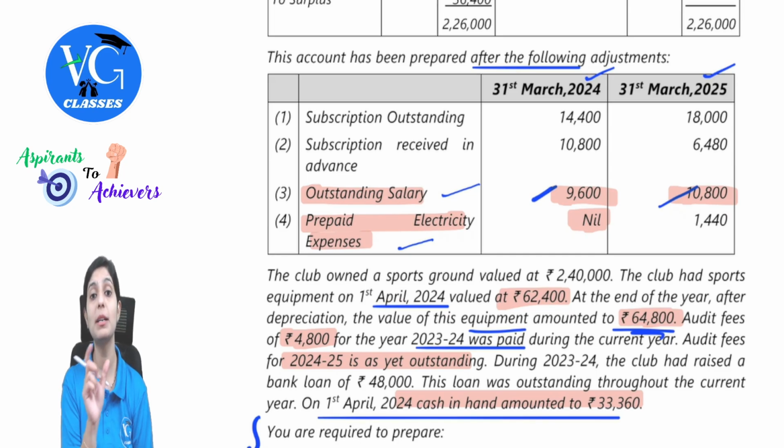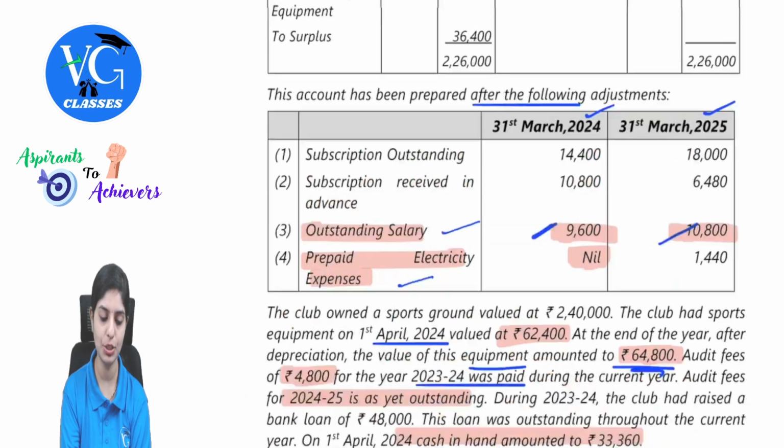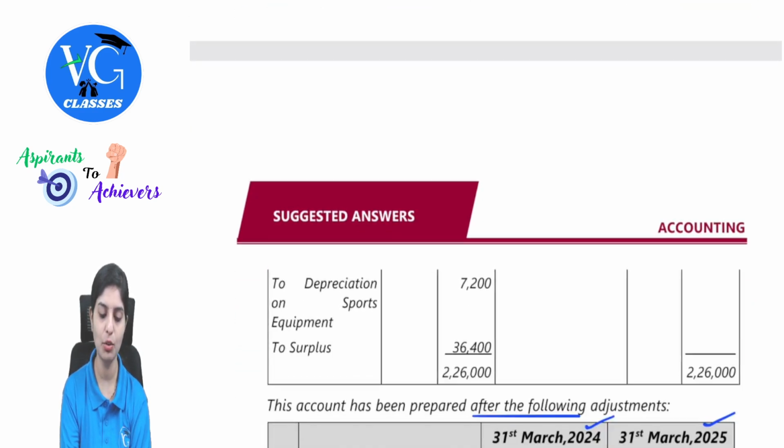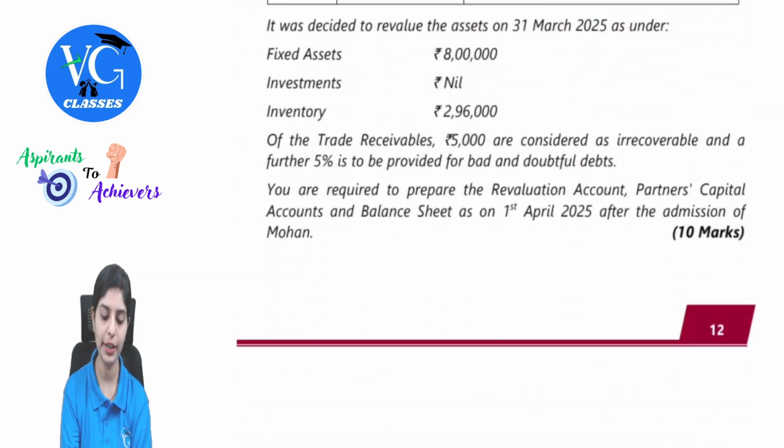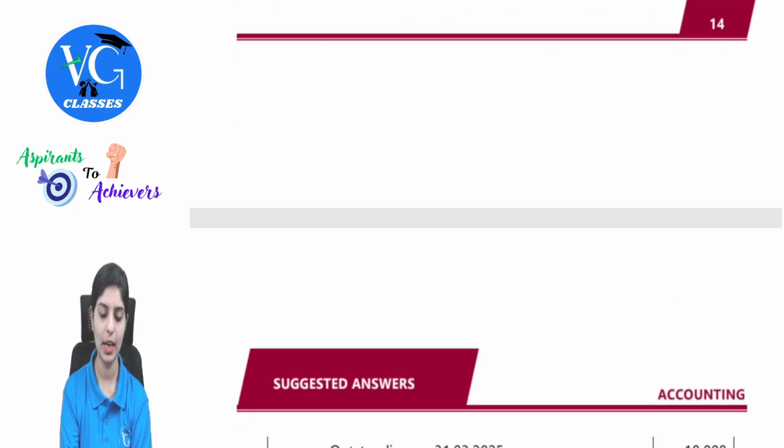That means there would be some asset which would have been purchased. The value is not given. So how do we find that out? By preparing the sports equipment ledger. So we will present all of these details in the sports equipment ledger. So the depreciation is 7,200. Observe the working note, guys. Sports equipment.